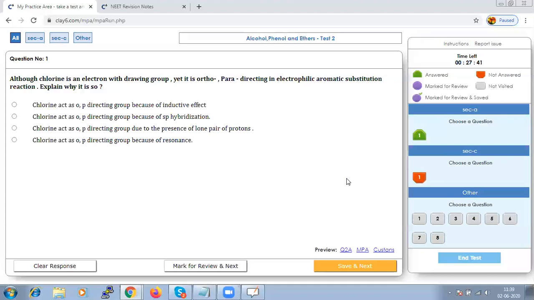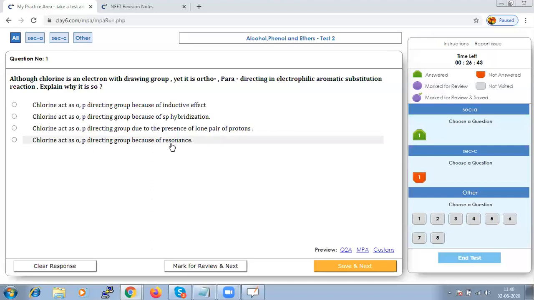We should know why it is the case. Chlorine acts as an ortho-para directing group, and the options mention inductive effect, lone pairs, and resonance.